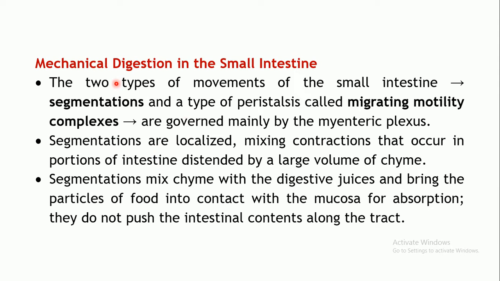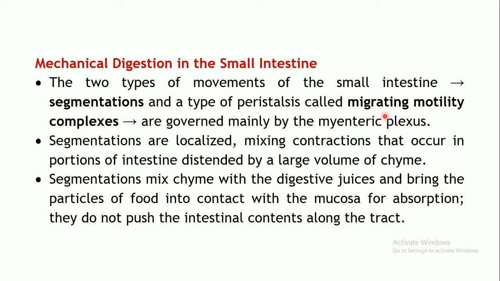To begin with, the mechanical digestion in the small intestine. It is because of two types of movements taking place in the small intestine. The first one is called segmentation and the second one is a type of peristalsis.